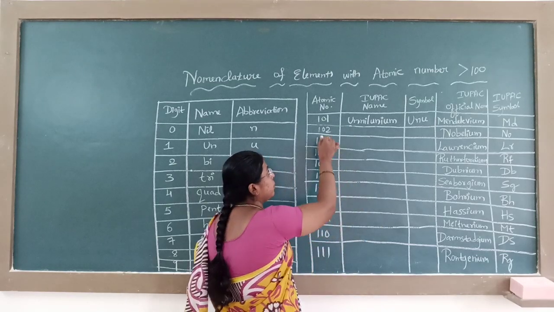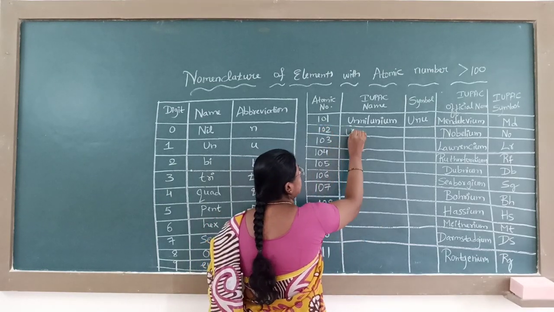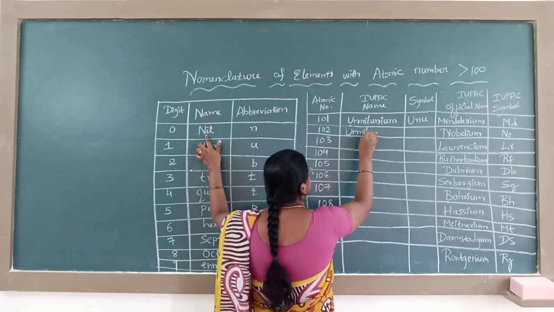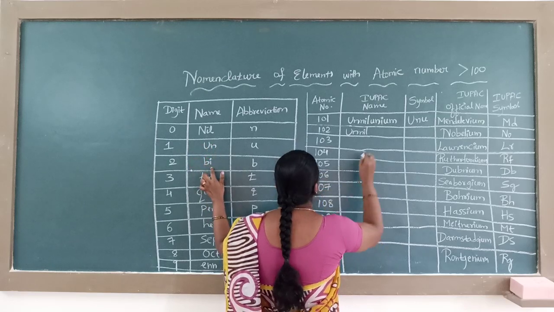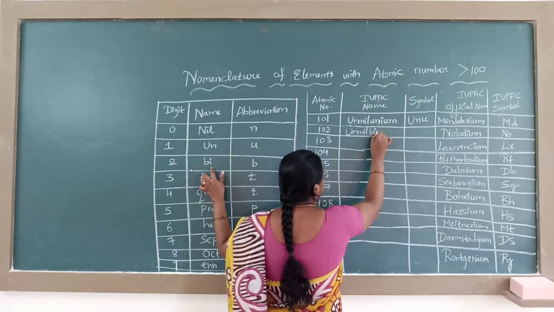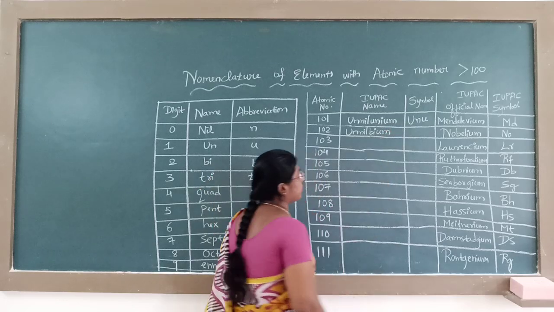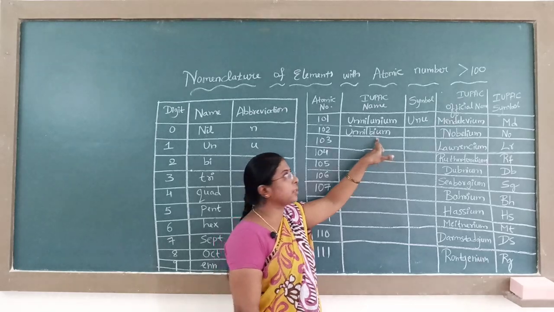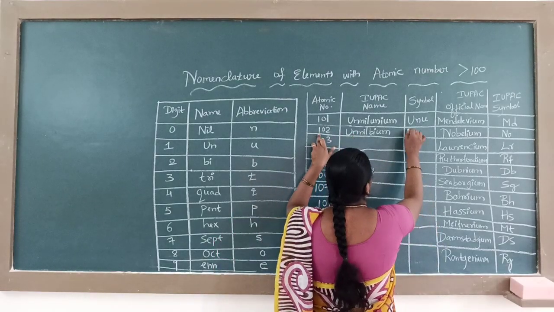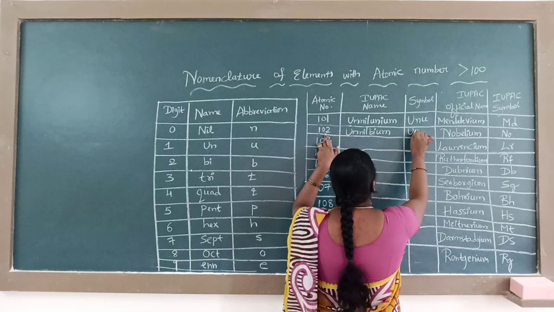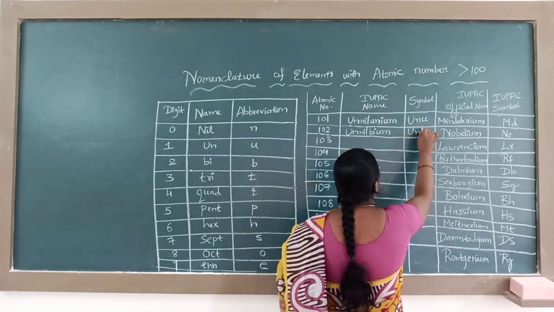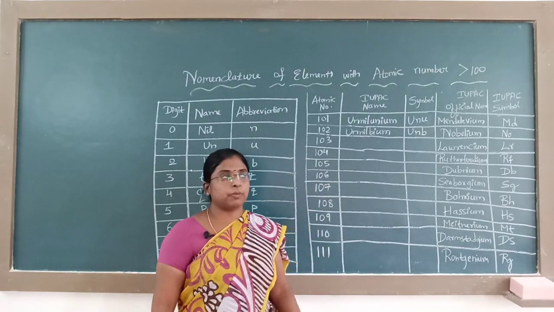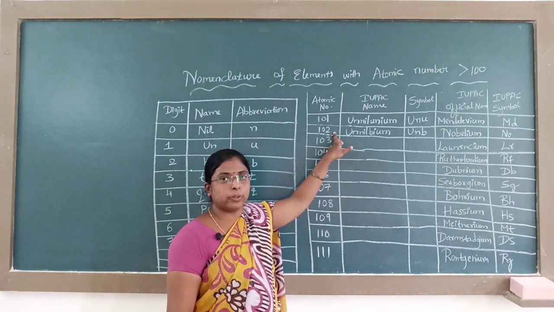Similarly, 102: 1 means un, 0 means nil, and 2 means bi. Last you have to write ium. So, how will you pronounce this one? Unnilbium. The symbols are U for 1, N for 0 and B for 2. Unb is the symbol for the element with atomic number 102.